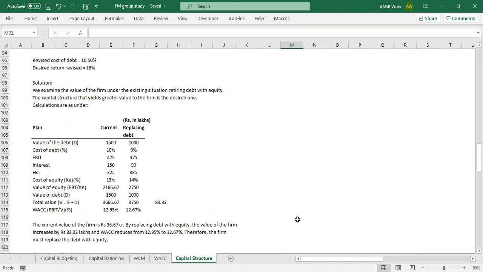One moment. I actually did it in a different way. I was not calculating net income again. What I did was, for debt, since it was initially 10%, I divided 15 crores by 10% and then multiplied by 9%. And for equity also, I did the same, divided by 15%. No, you don't have to do that, because as we know, we are revising now. What is the revised amount of debt now?